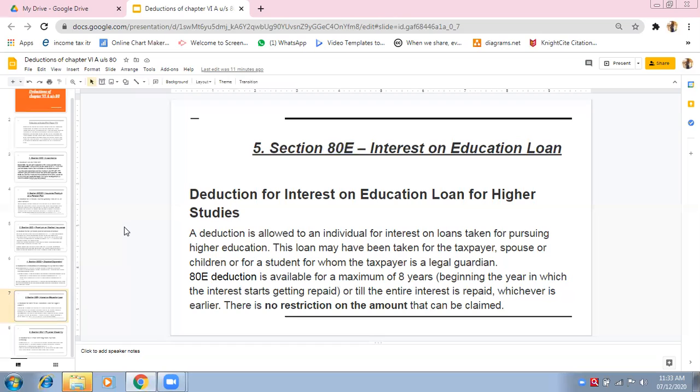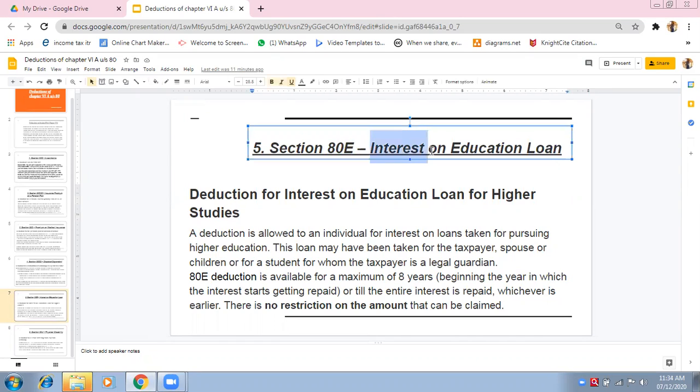Interest on education loan. Very good, very good. Only interest on educational loan. Only interest can be deducted, not the principal amount. The principal amount will not be deducted under section 80. This is very, very important.